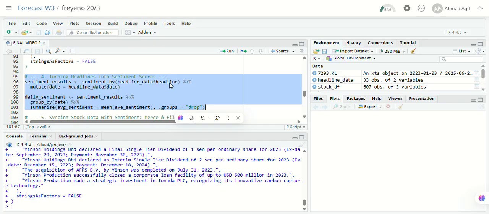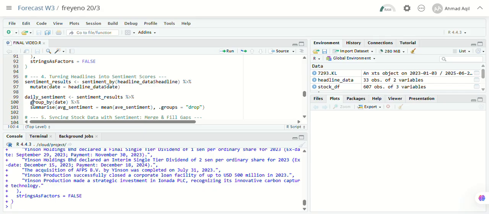The scoring is not binary; it is a continuous range. So stronger emotional language result in higher absolute score. This allows us to capture not just the direction of sentiment, but also its intensity. Since some days have more than one headline, I will also average the sentiment score per day.